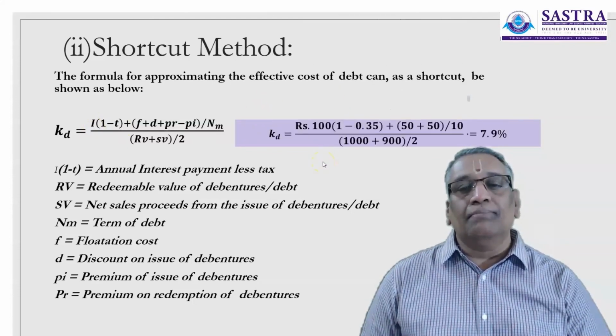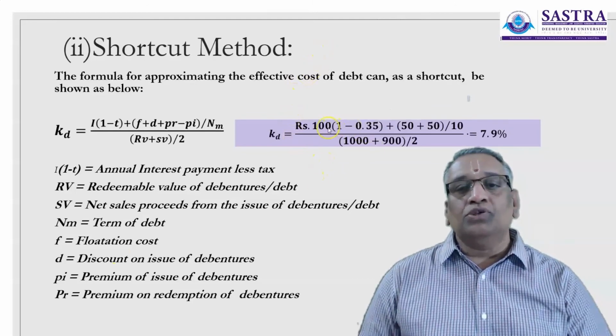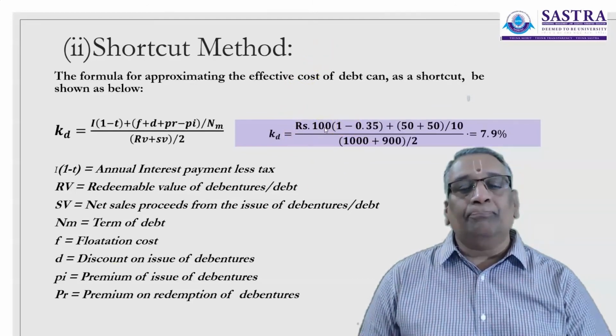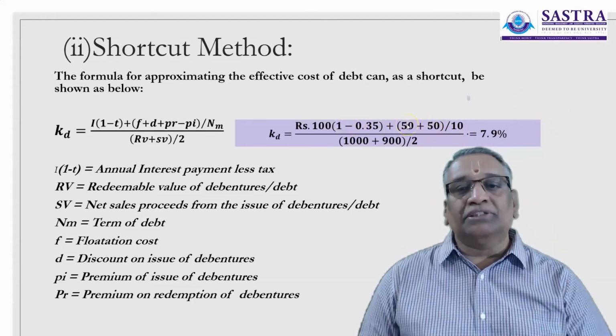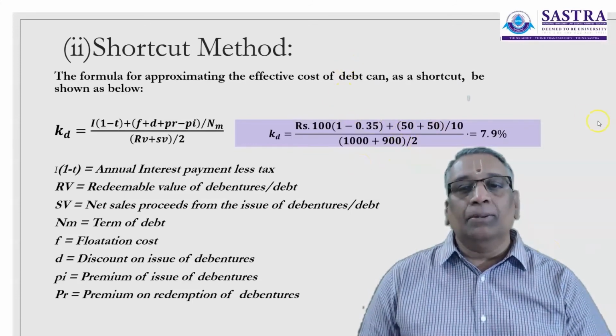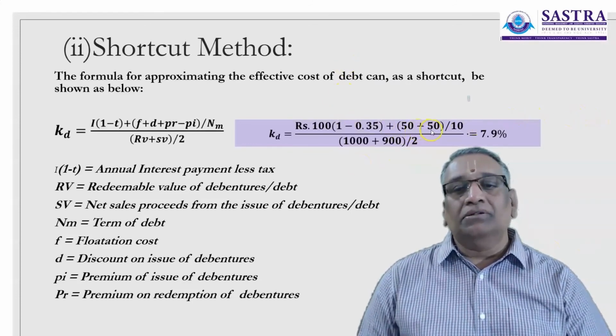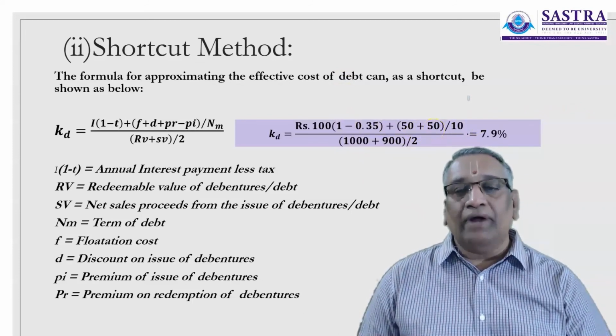If you substitute numbers, 100 rupees is your annual interest payment into 1 minus tax, nothing but ₹65, plus flotation cost is 5% of ₹1,000, the face value, which is 50, and the debenture is issued at discount, at the rate of 5%.